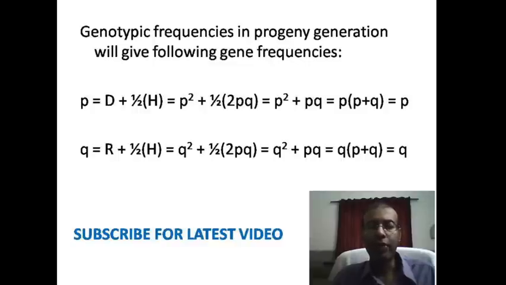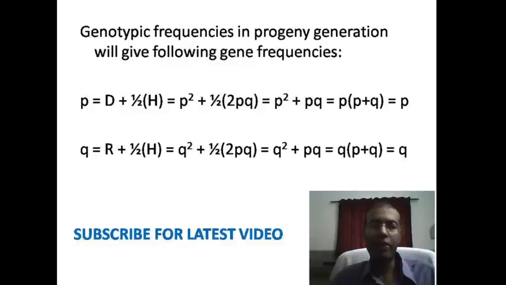So if you see the calculation, it will be P square plus PQ, then take P common and that will be P into bracket P plus Q, and we know that P plus Q equals 1, so it will be P only. So in the earlier generation, in the parental generation, the frequency of A1 was P, and here in the progeny generation also the frequency of the dominant allele is only P.